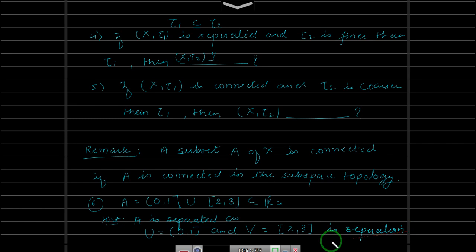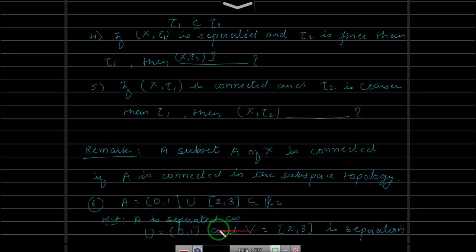I will not write why it is so, you can justify this. As the remark says, this U and V have to be open in the subspace A, right? And you know how you define open subsets in a subspace. Then the union of these two has to be equal to the whole of A. That is true because this set is nothing but (0, 1) and V is nothing but [2, 3]. So the third point is true here because if you take the union, it is the whole of A.